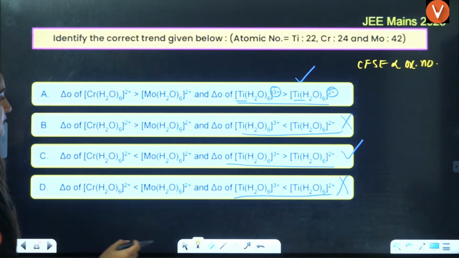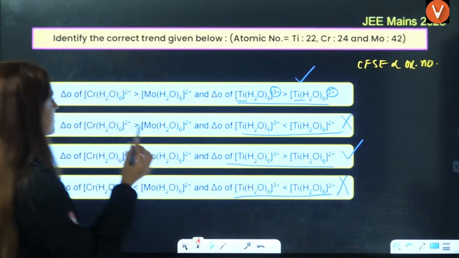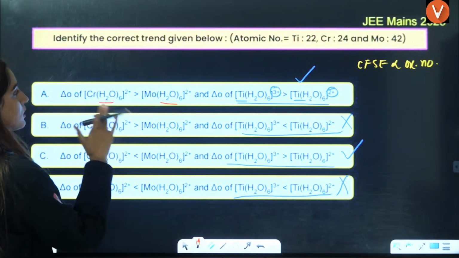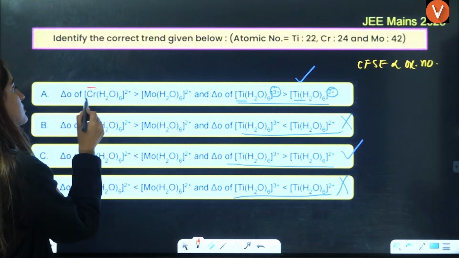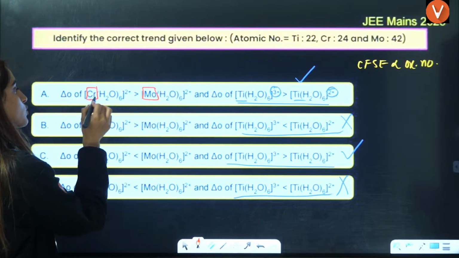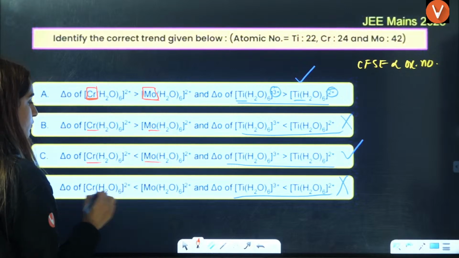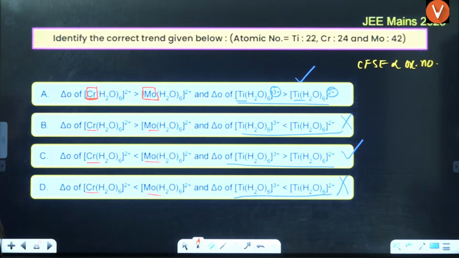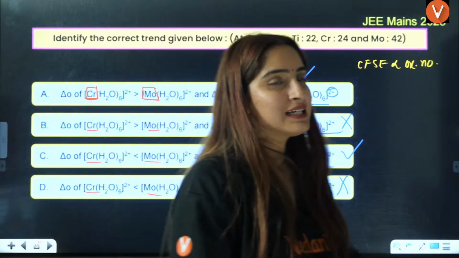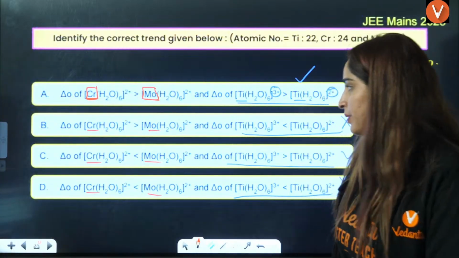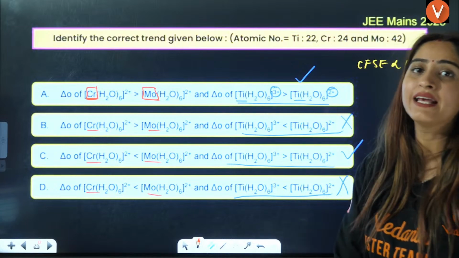From here, what you can see is that this is water, this is water. The difference is in the central metal. That is, this is chromium, this is molybdenum. Chromium, molybdenum, chromium, molybdenum. Now, always remember that as we go down the group, CFSE will increase.